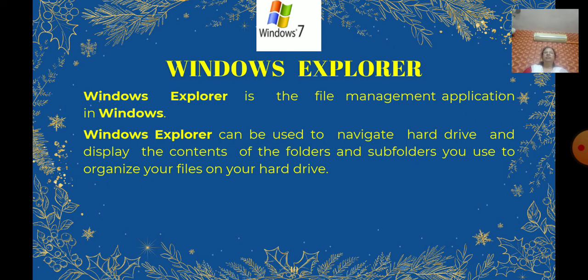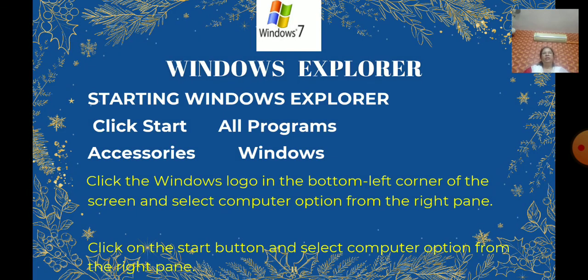Click the Start button on your computer, and you can see programs and accessories, and you can open Windows Explorer. One more way: click on the Windows logo in the bottom left corner of the screen. And on the keyboard you can see a small Windows icon. With the help of that key also you can open Windows Explorer.